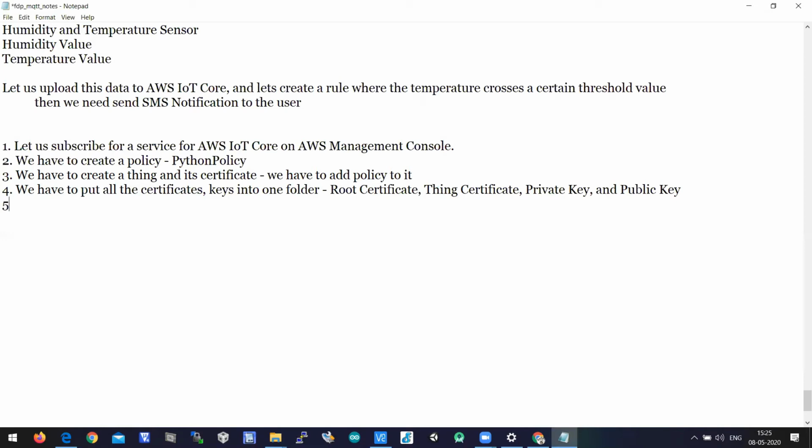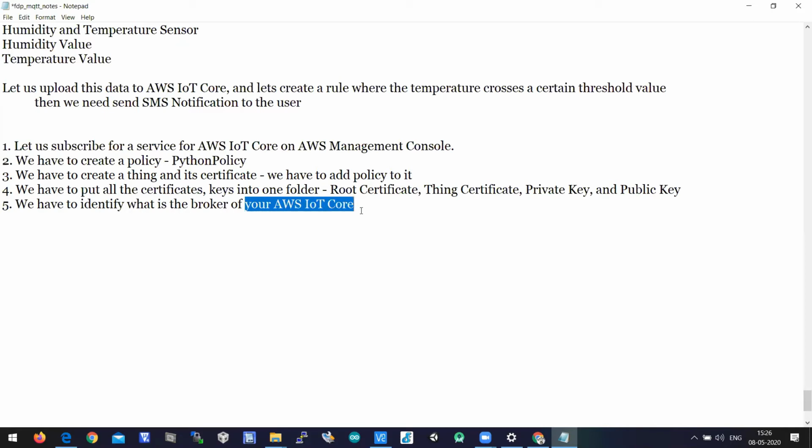Okay, step 5, we have to identify the broker of your AWS IoT Core. This broker will be unique from user to user. That is why I wrote your AWS IoT Core.